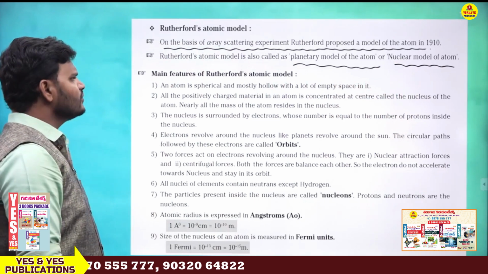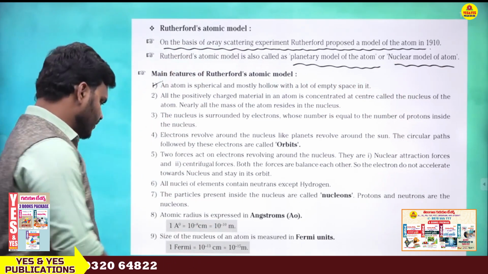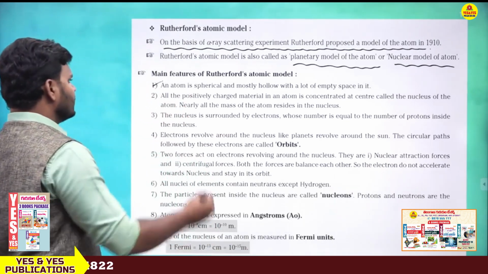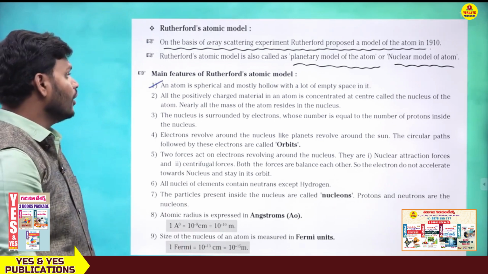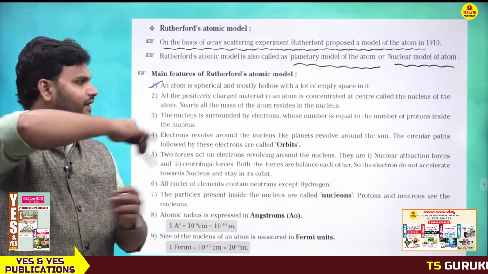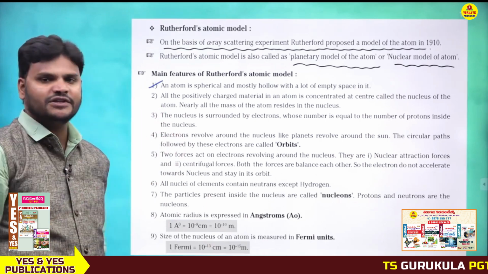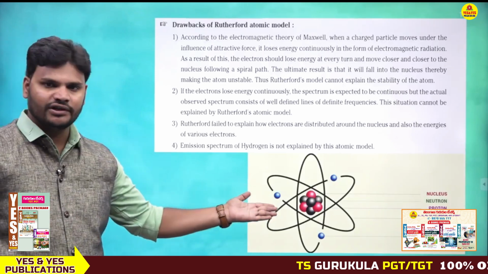So what are the main features of Rutherford's atomic model? Let me discuss them one by one. First point: an atom is spherical and mostly hollow, with a lot of empty space. Just look at this picture, you will get clarity.